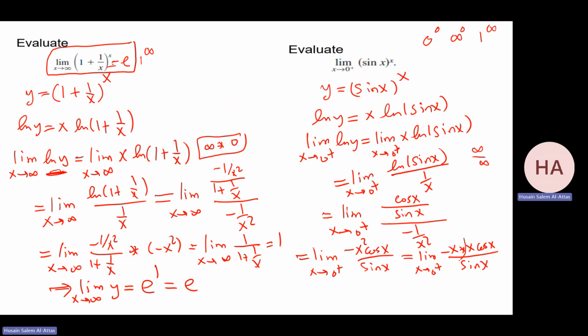This one, I know the limit as x goes to 0 is 1. So I have minus 0 times 1 times cosine 0, which is 1. So the answer is 0. So my answer, the limit as x goes to 0 from the right of y will be what? e to the power 0, which is 1. So the answer of this limit is 1, not 0. e to the power L, since I'm doing the limit for ln y.